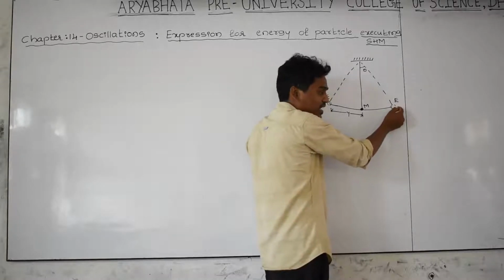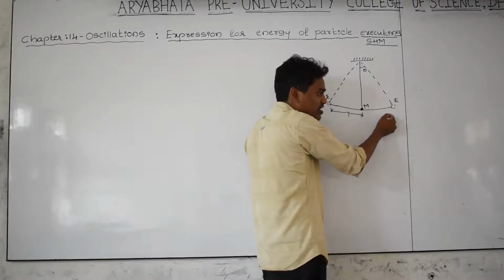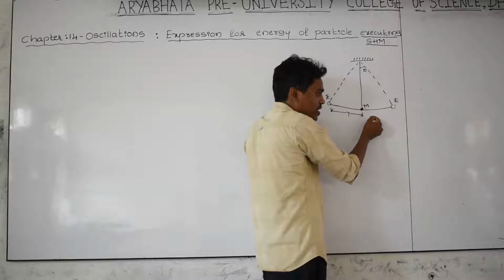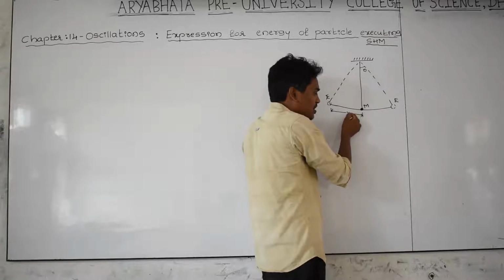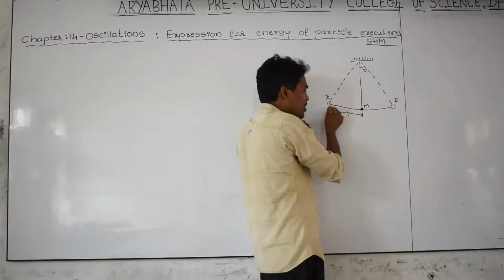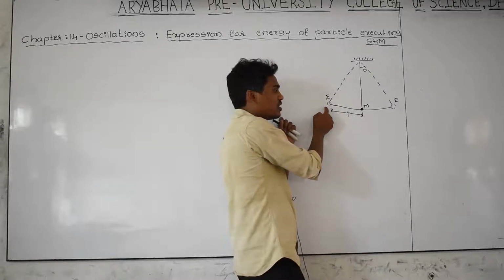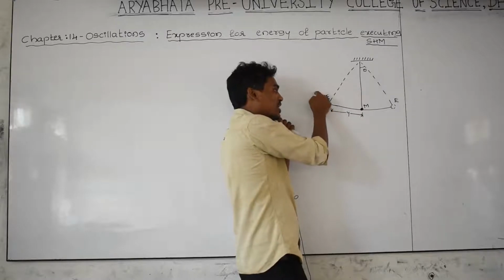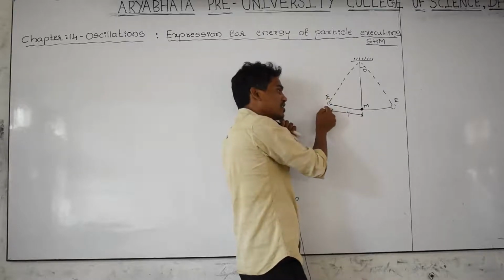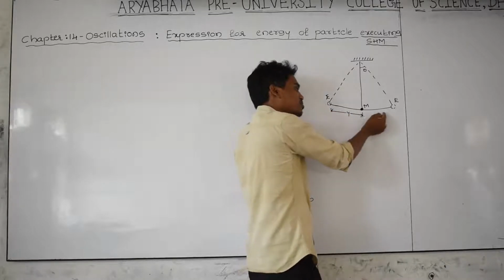Suddenly the restoring force acts in this direction, then velocity goes on increasing, so kinetic energy goes on increasing. At this point kinetic energy becomes maximum, potential energy becomes 0, and again velocity goes on decreasing and becomes 0 here. If velocity is 0 here, then kinetic energy becomes 0. It means the energy is stored as potential energy at this point, and again the restoring force acts on the body in this direction, the object moves in this direction, that potential energy goes on converting into kinetic energy, and the process goes on continuously.